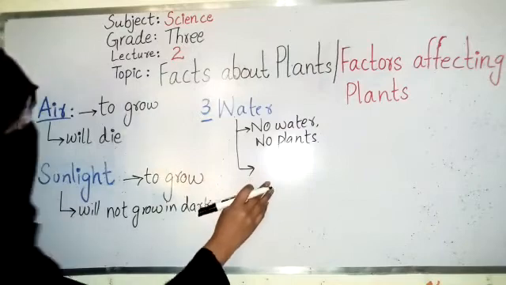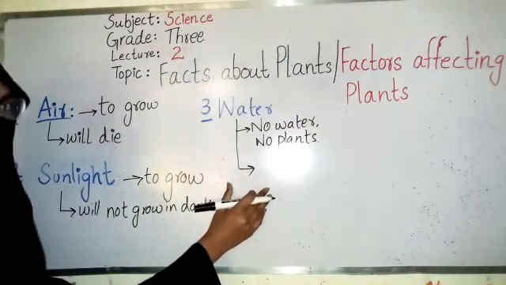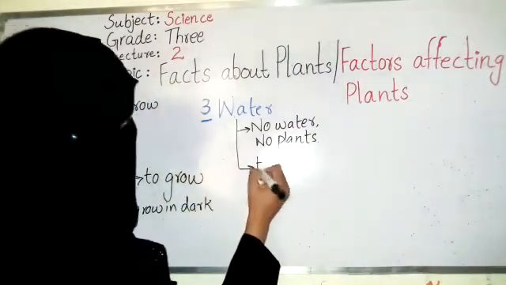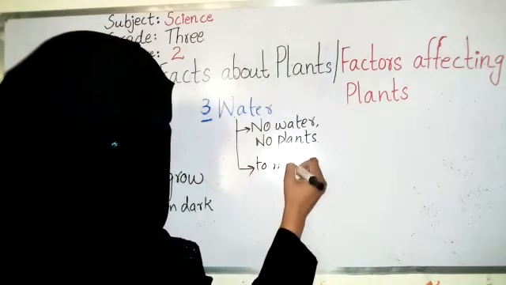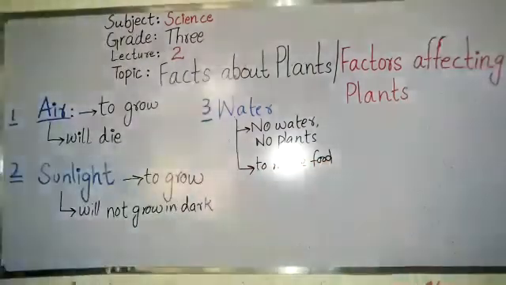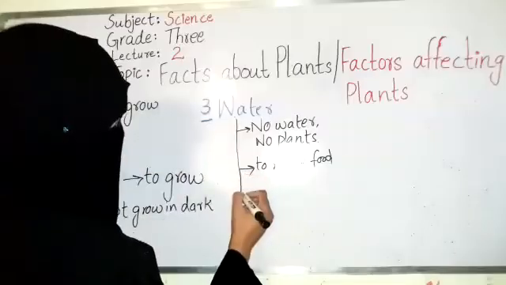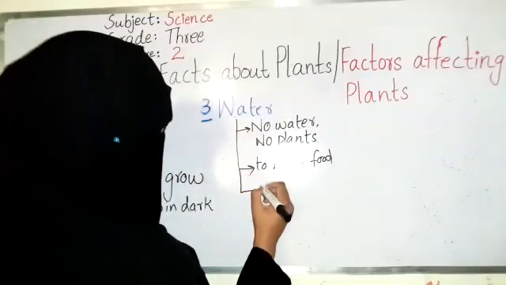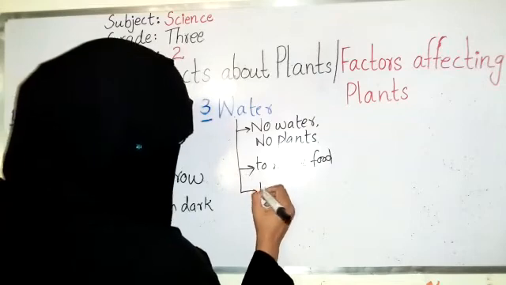It makes food with its combination with sunlight and water. It also keeps it healthy and fresh.